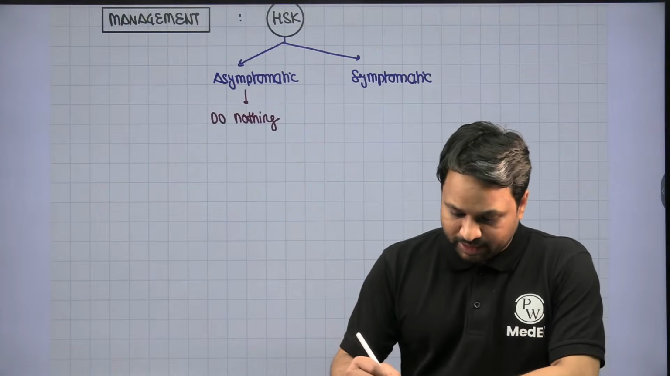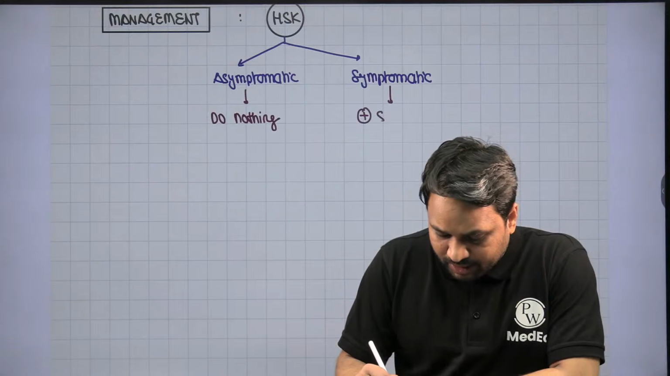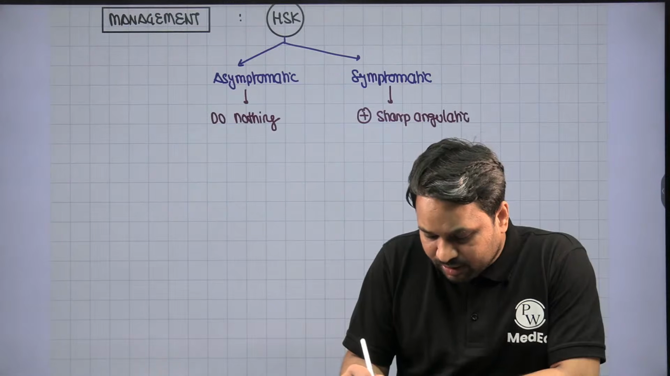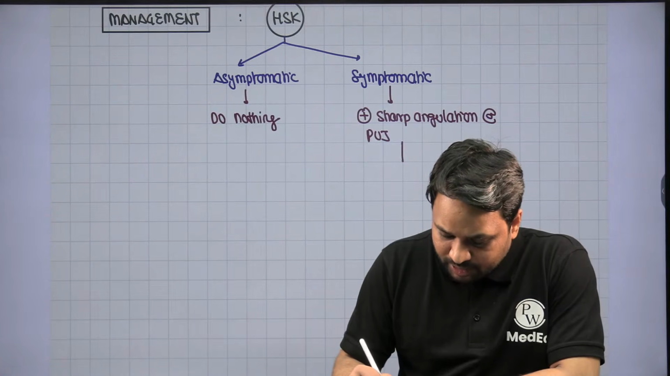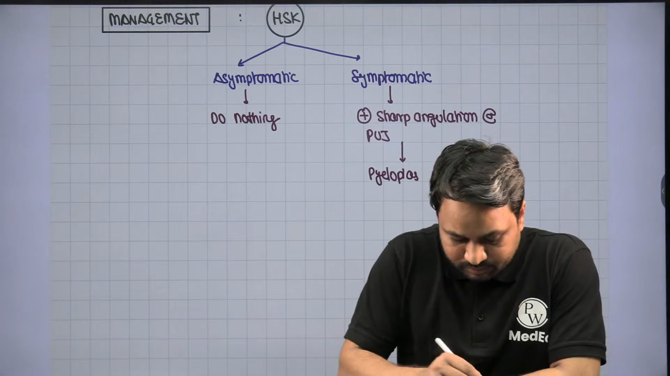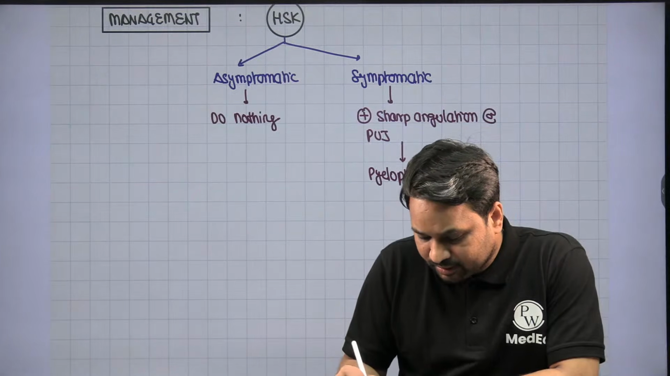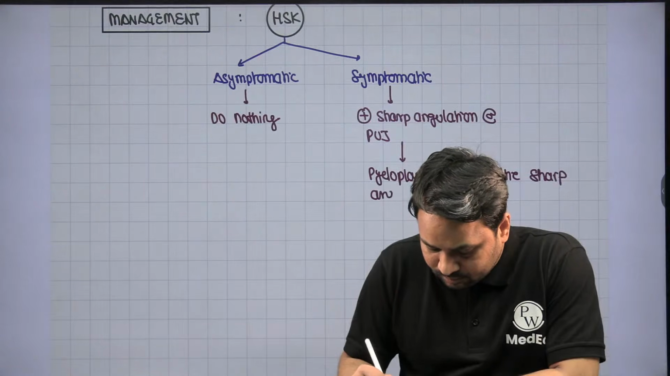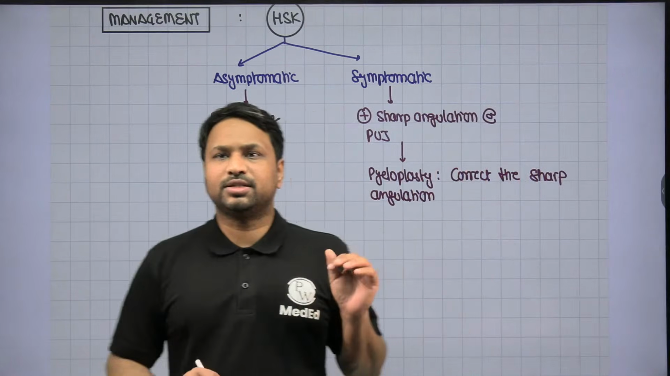Now, if the patient is symptomatic, you will see that there is sharp angulation at the pelvi-ureteric junction. In order to correct the sharp angulation, you have to do a pyeloplasty. This is basically to correct the sharp angulation. We are going to perform pyeloplasty.